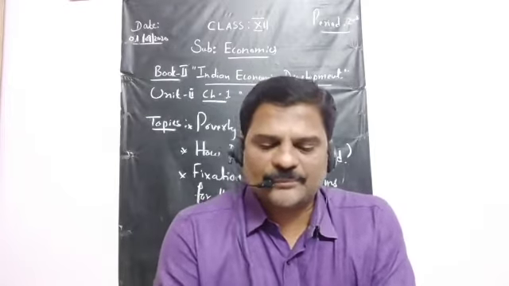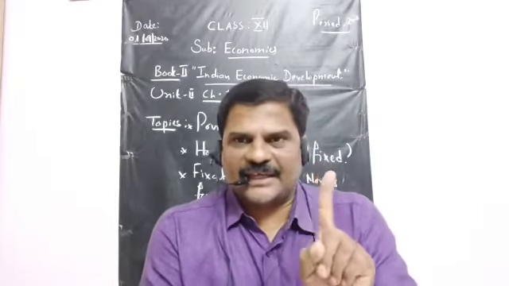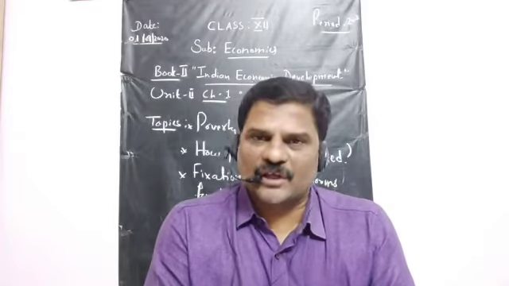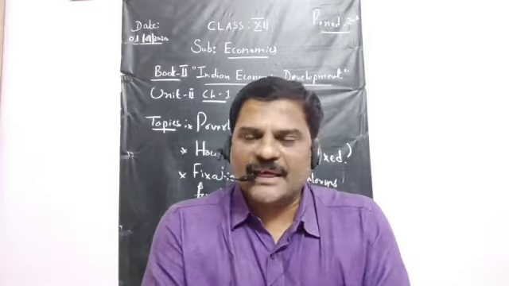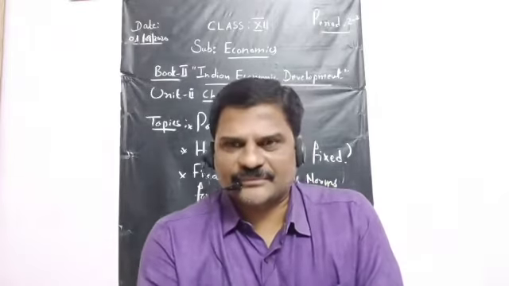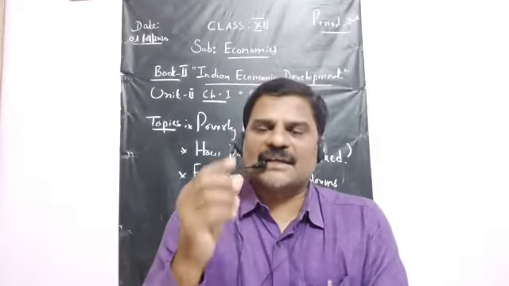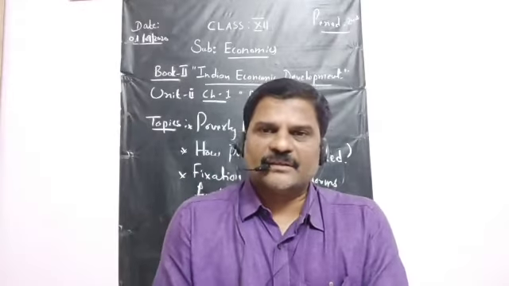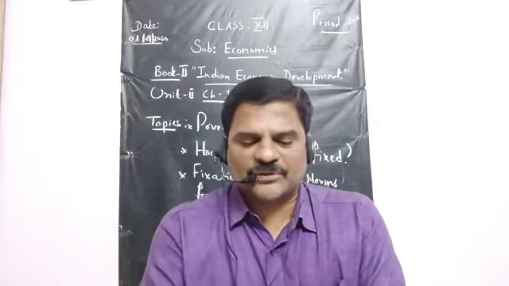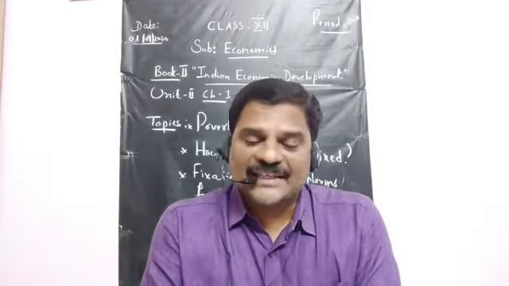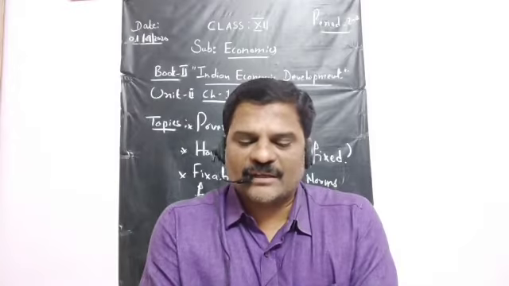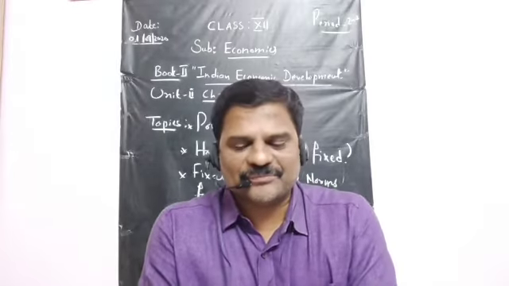For example, a person A has an income of rupees 1000, while B has an income of rupees 2000. So A is relatively poorer than B. A is poorer when compared to B.